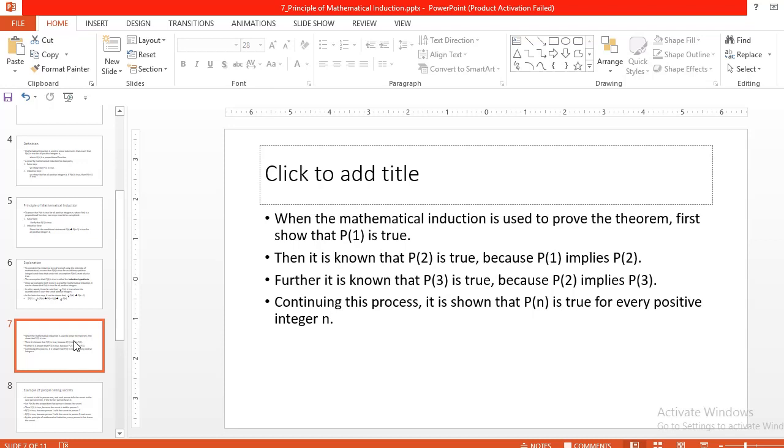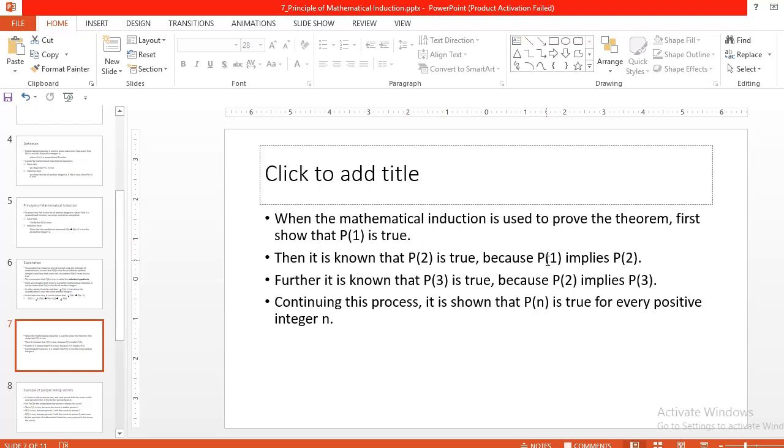Then the mathematical induction is used to prove the theorem. First we have to show that P of 1 is true. This is the basis step. Then it is known that P of 2 is true because P of 1 implies P of 2. If P of 1 is true, then definitely P of 2 is also true.